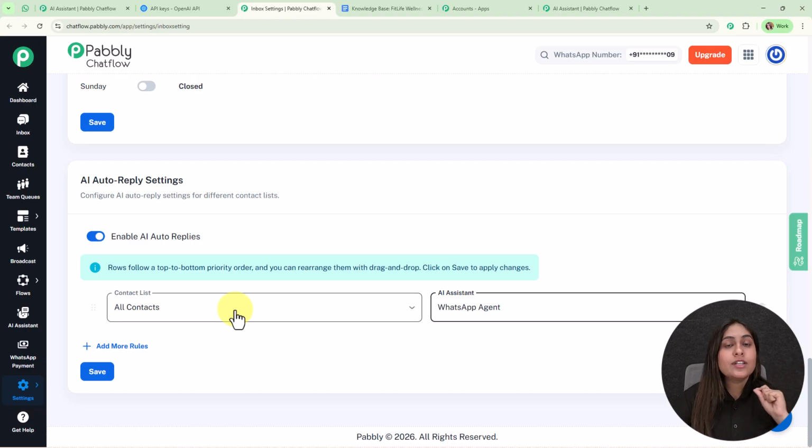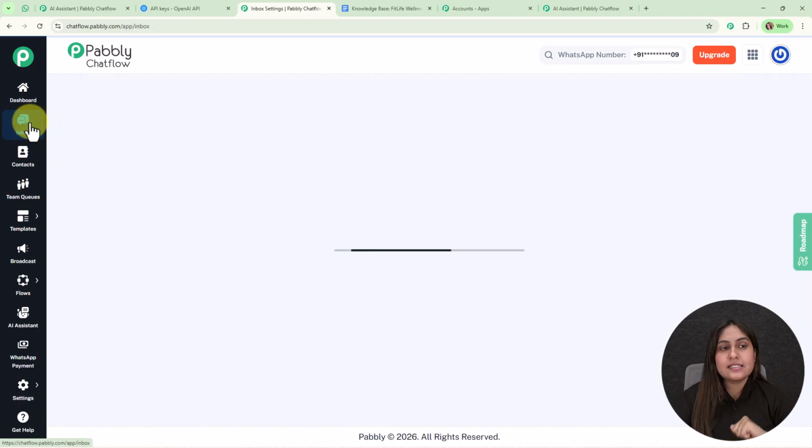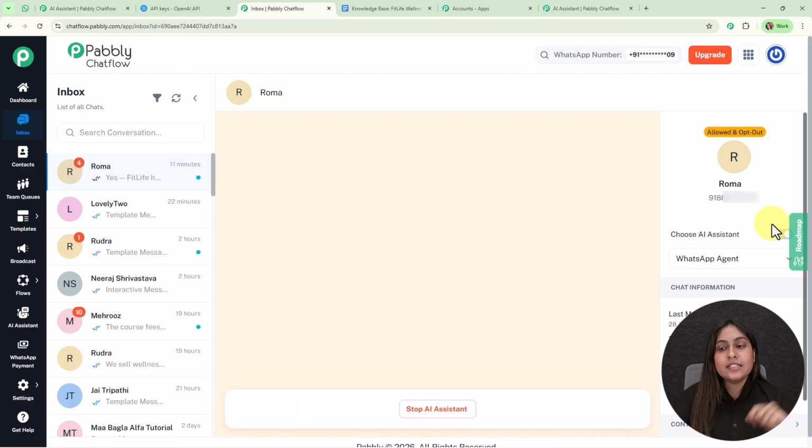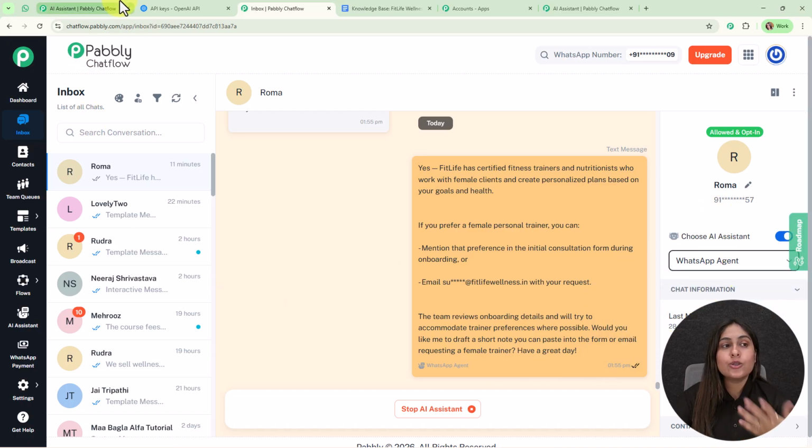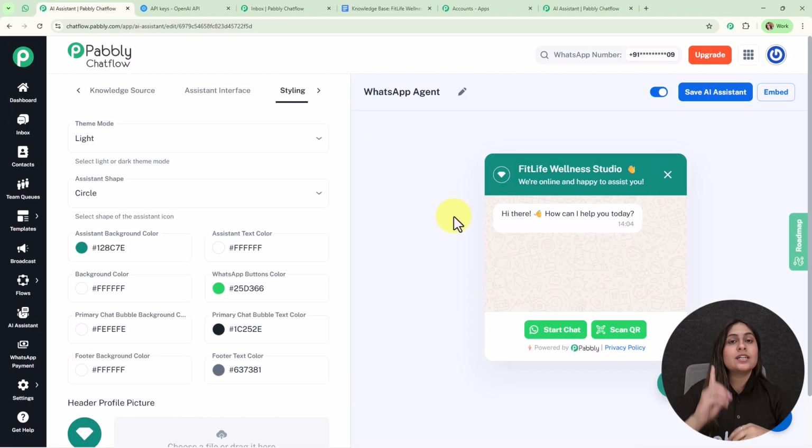Now let me tell you that you can also assign the assistant to your single contact, and for that you need to access this inbox section. From here select the particular contact, then turn on this assistant button and select the assistant that you want to assign, and this is how you can assign the WhatsApp assistant to your single WhatsApp chat as well. Alright, so these were the very simple steps of creating a WhatsApp agent that exactly talks like a human.